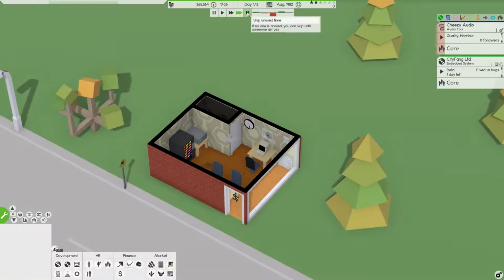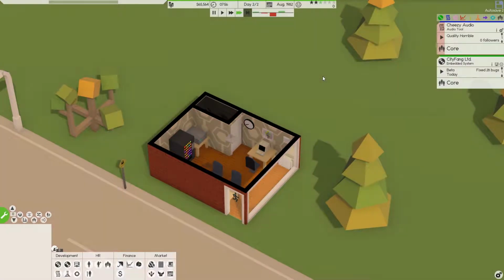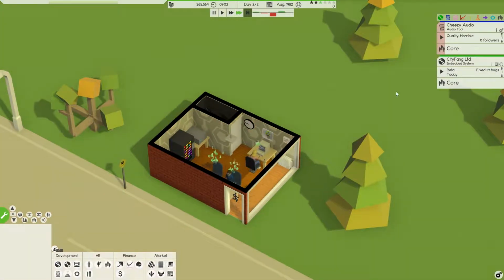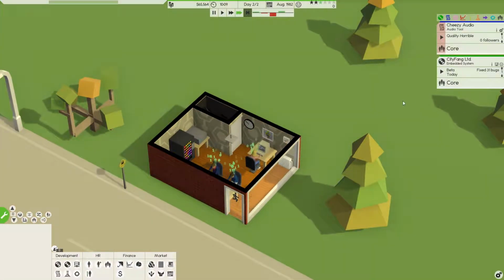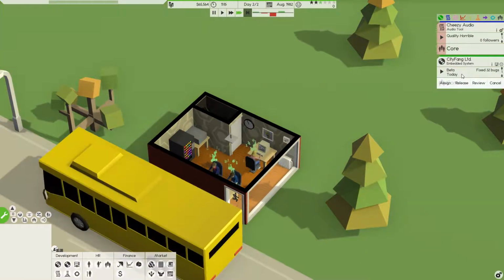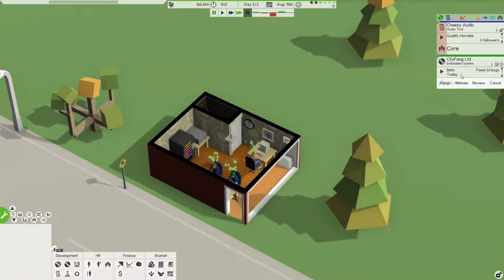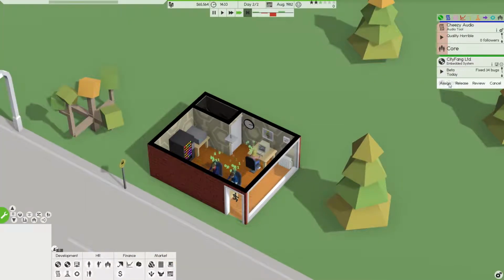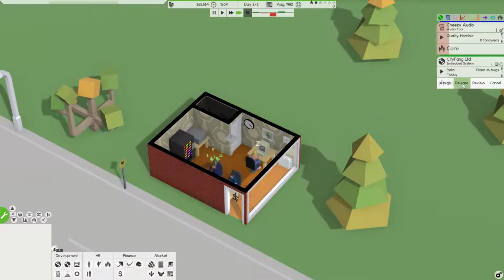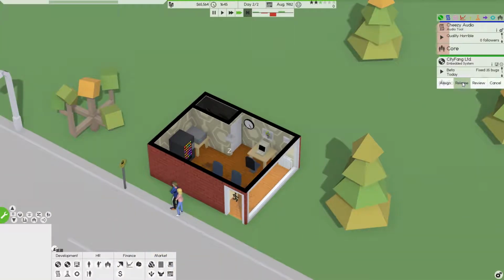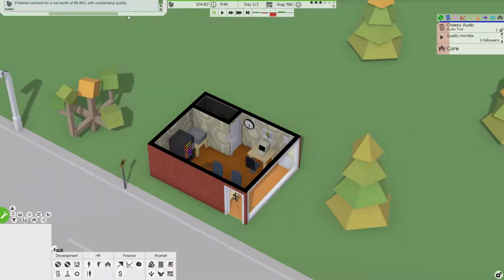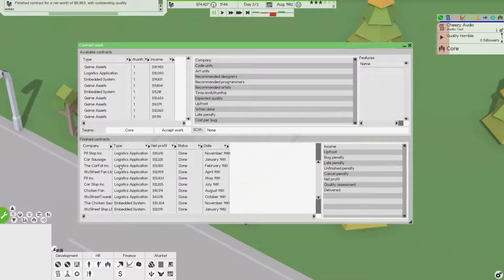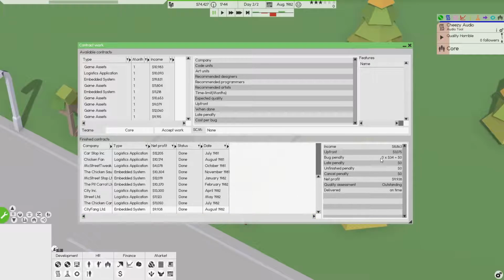We'll put some more design time in on our audio tool. Let's see if we can get cheesy audio out relatively soon. So it's going to be due today. 32 bugs fixed. That's good. And let's release it. Excellent. Here we go. Let's double check that. Outstanding, on time, no bugs.